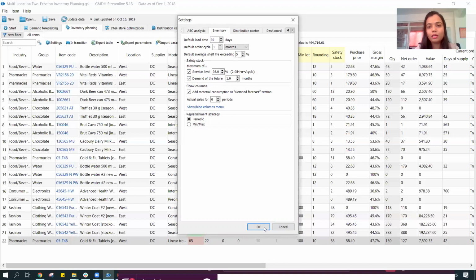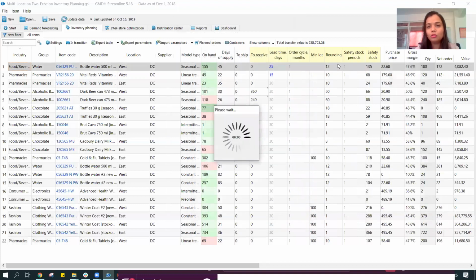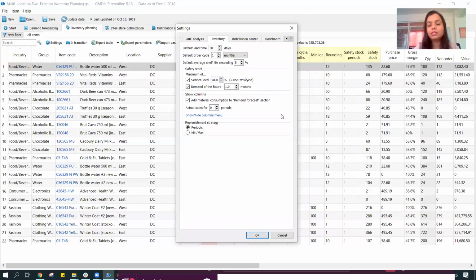I can click OK, and you would notice that my safety stock would automatically change. So earlier it was 5 units for this particular product, but now it has changed to 135. So that's how it is very easy and important to use such a system which can assist the planner in taking actions very quickly, and also try to determine very easily without much assumption on Excel. These are tried and tested formulas developed across the time period to support the planning process.